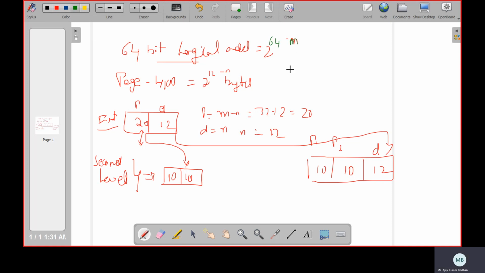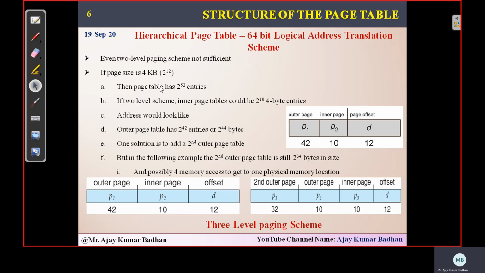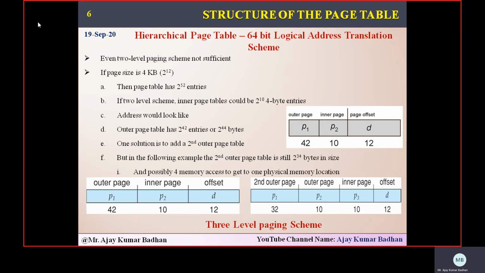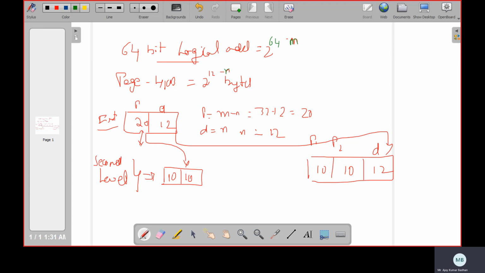This is your m now. Then what about n here? Let us take the same size, 12. So 12 means this becomes your n. Now for 64, I am going to do the first level, that is C and D. So what is the displacement I am going to get? 64 minus 12, how much are we going to get? 52. So this is your 52 and this is your 12, isn't it?